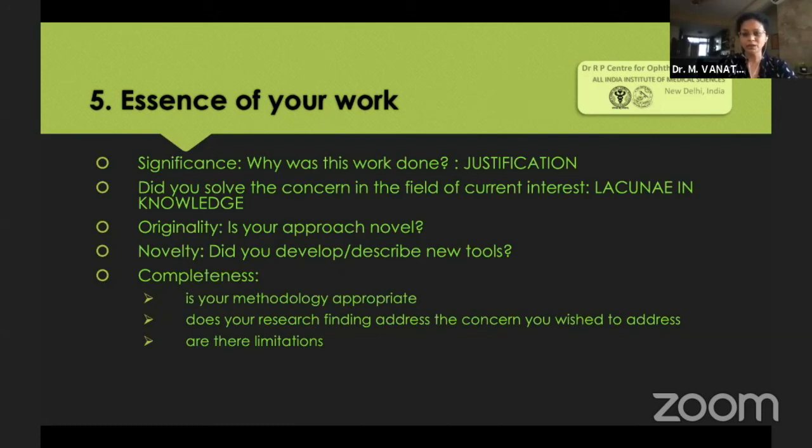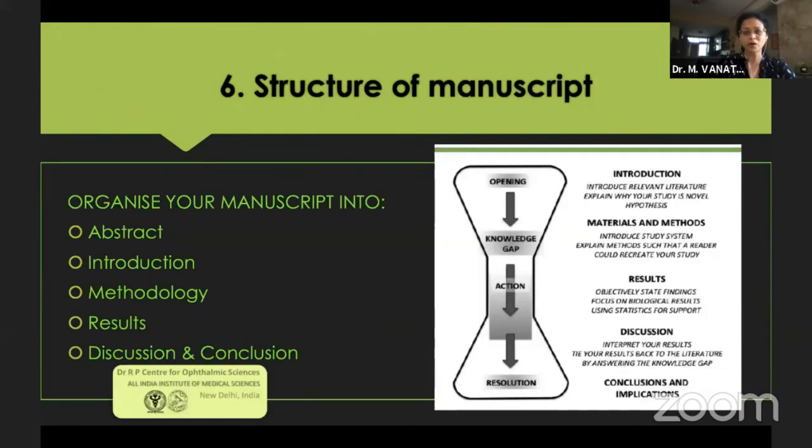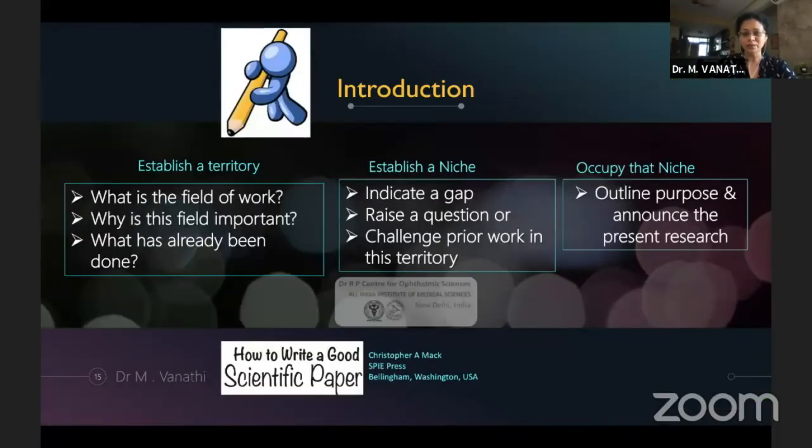Is the methodology applied relevant to tackling this particular lacuna in knowledge? And what are the inferences you're drawing from your particular research? So once you have formed all these in your mind, you would frame it into various subheads of abstract, introduction, methodology, results, discussion, and conclusion. So this is going to be the niche of what you're going to be writing.